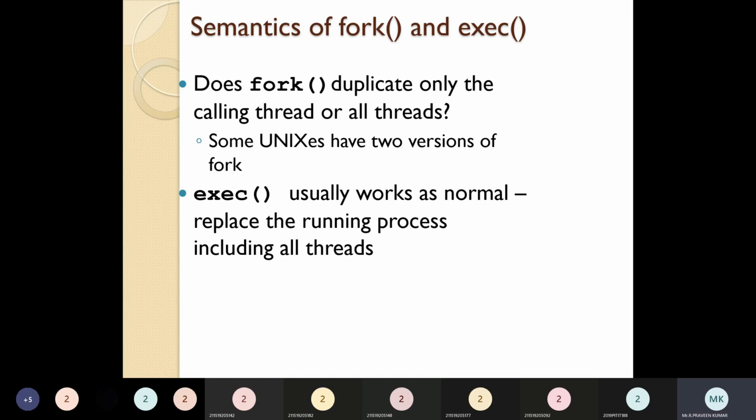First we'll start with the semantics of fork and exec. We all know fork is used to create a child process. To initiate that process we use the fork call.